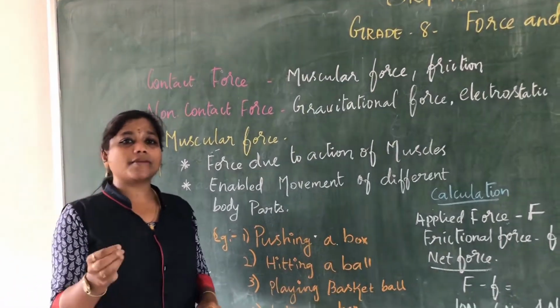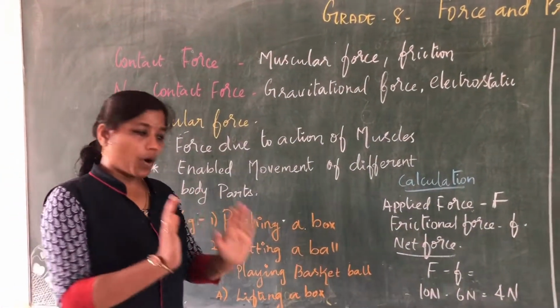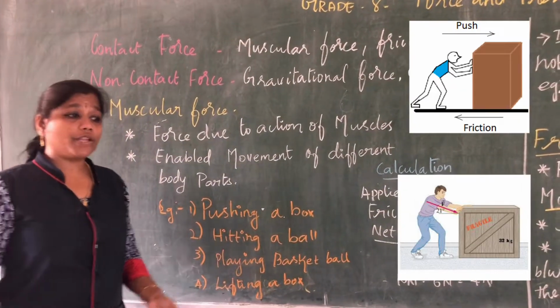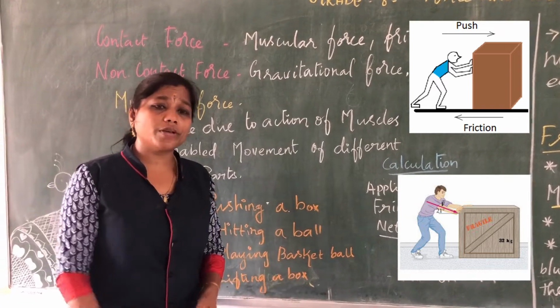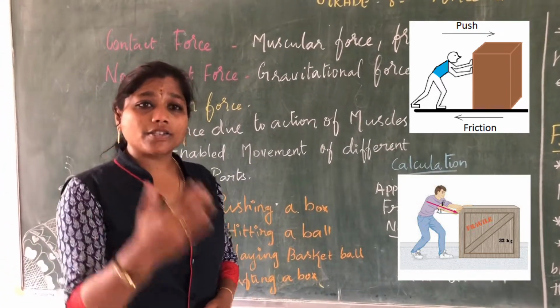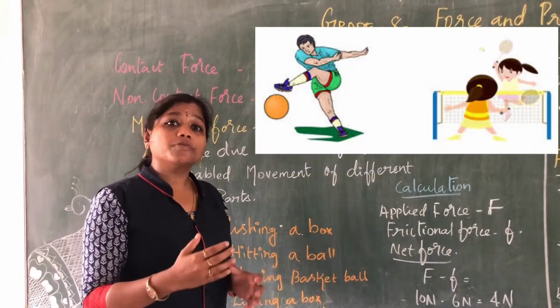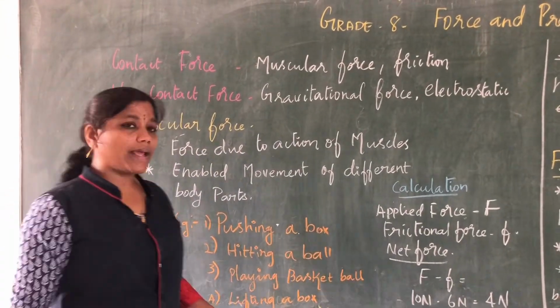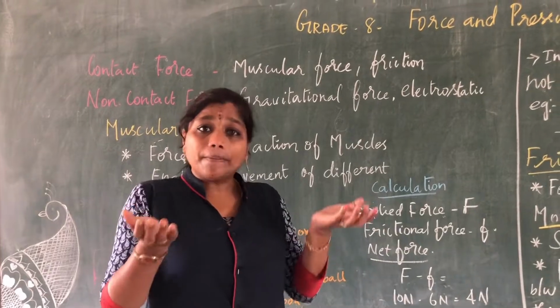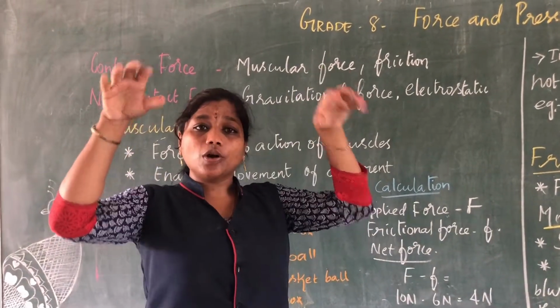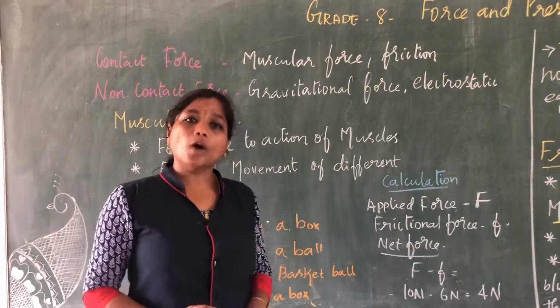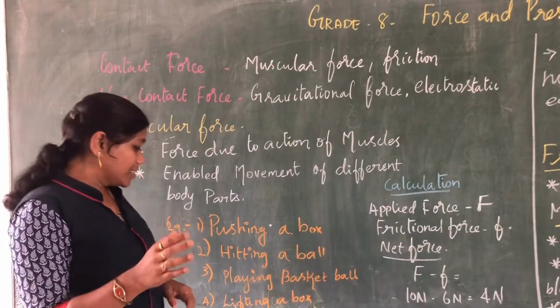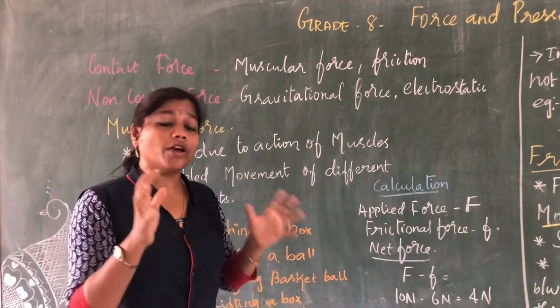I'm just giving you a few examples. Pushing a box, hitting a ball. When you are playing football, what you have to do? You have to hit the ball in the particular direction where you have to put a goal, yes or no? Or you want to pass the ball. Next is playing basketball. Here you jump and with your limbs you drop the ball in the basket, yes or no? For this also you need the help of your muscles.